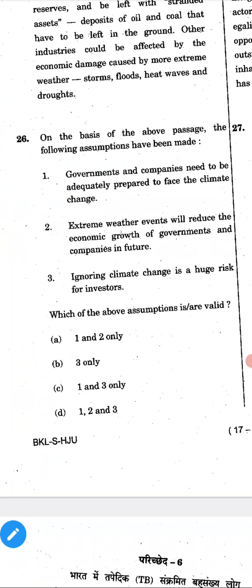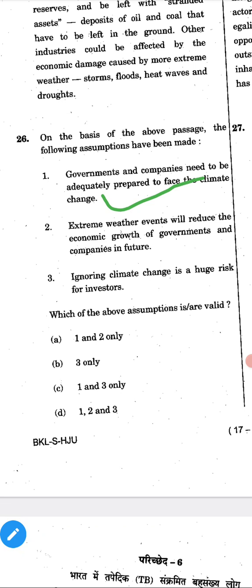Okay, 26th. On the basis of the above passage, the following assumptions have been made. Government and companies need to adequately prepare to face climate change. Okay, need to. Yeah, it will be a positive statement only.